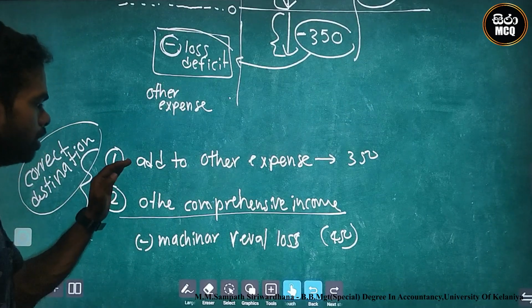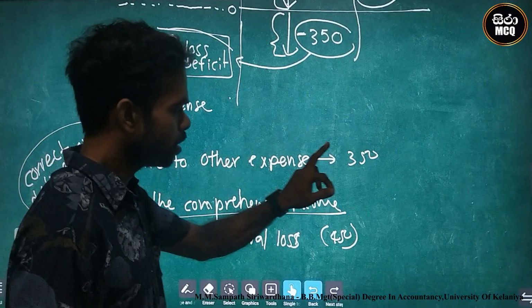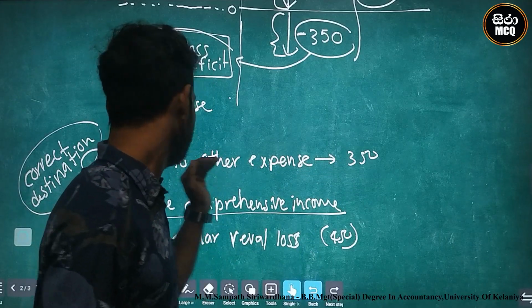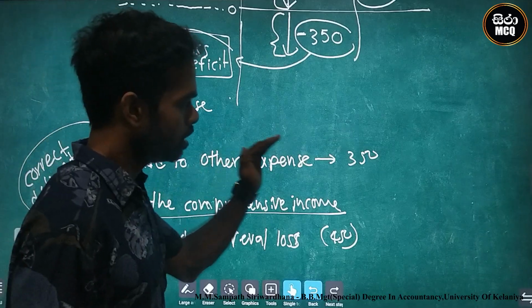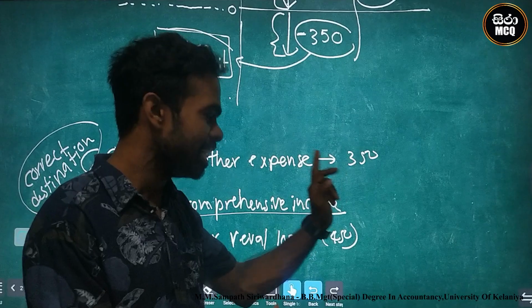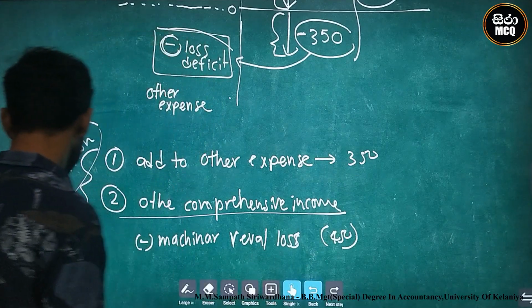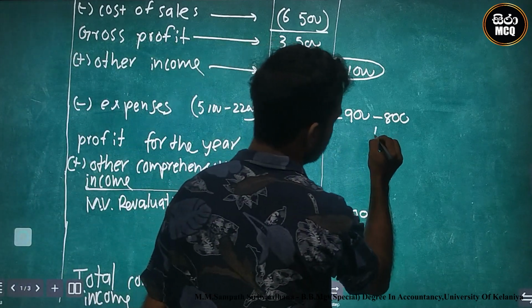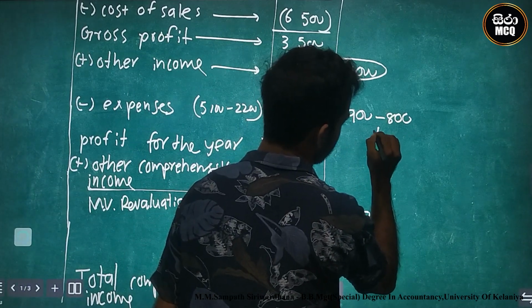Look here. We add to other expense 350. Therefore, I add 350 to expense.